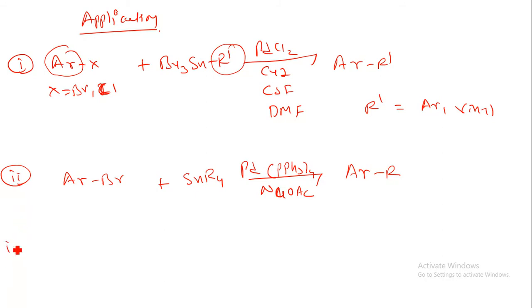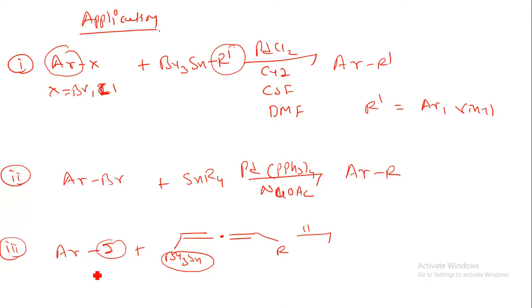Now let us understand the third application. Suppose we are having iodobenzene, now when it is reacted with this type of group, butyl 3 Sn, here we are having a C double bond C. Here we can have an R group. So what will happen? This butyl 3 Sn will be removed by the removal of the iodine. So this Ar will attach over here. So here I am replacing this butyl 3 Sn with the Ar, and whatever the other products are there, they will remain as they are. So this is another application of the Stille coupling.